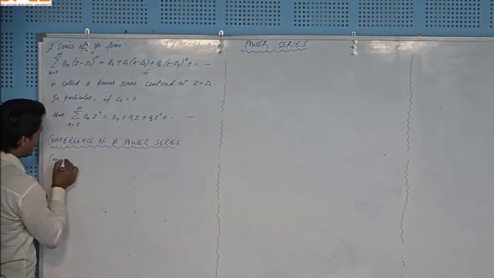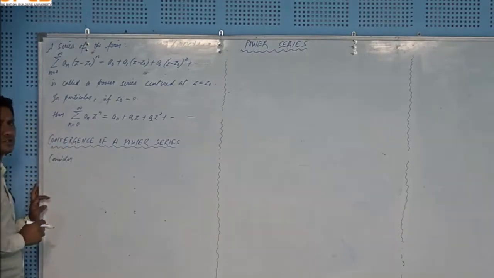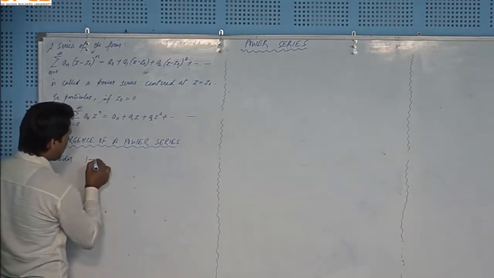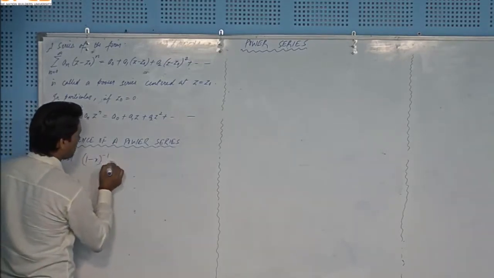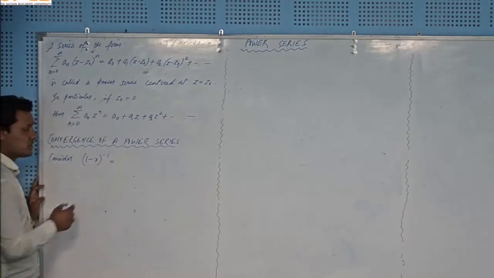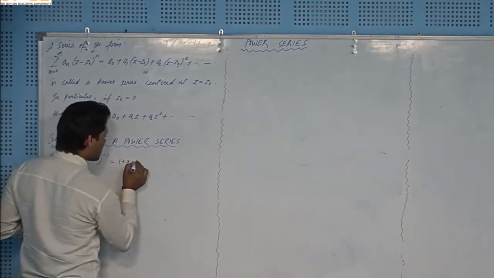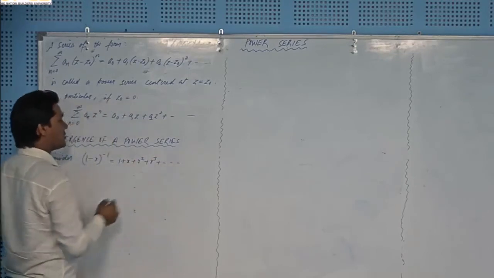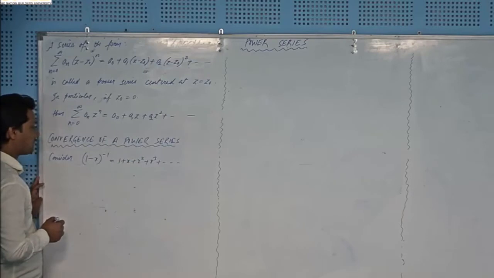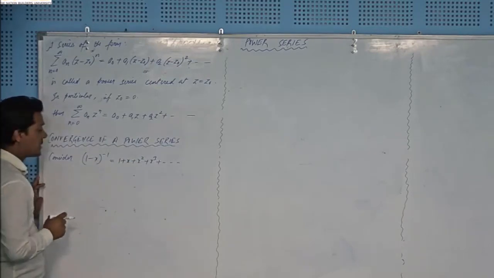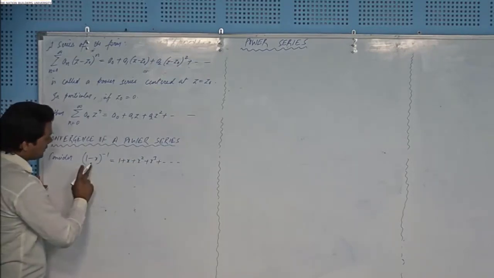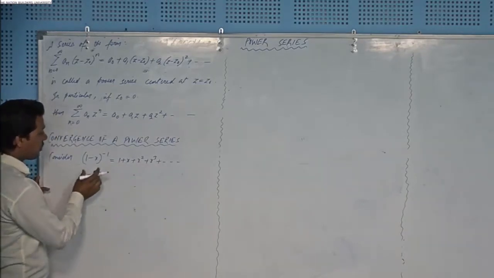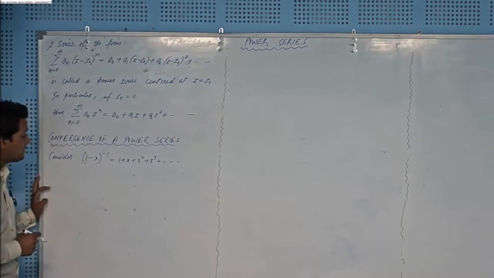In order to understand this convergence from another dimension, consider the binomial expansion of 1 minus x to the power minus 1, and you are familiar with this expansion. The expansion is 1 plus x plus x square plus x cube plus and so on. It is an infinite series, x is a real variable, and this is obviously a geometric progression, and it is valid for mod x less than 1.